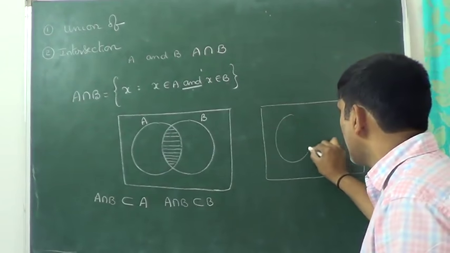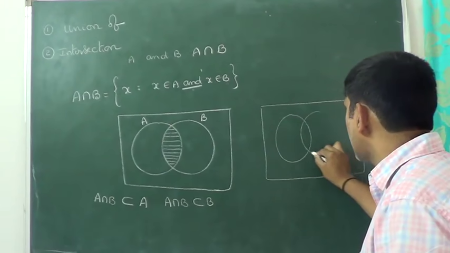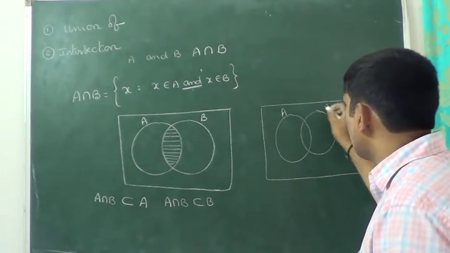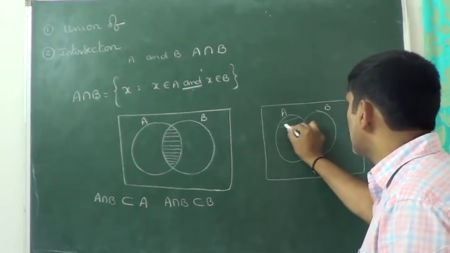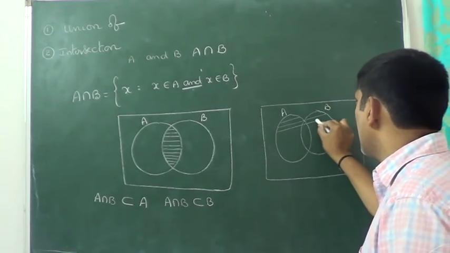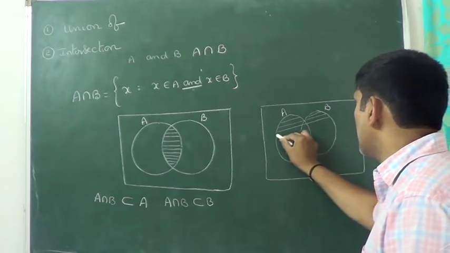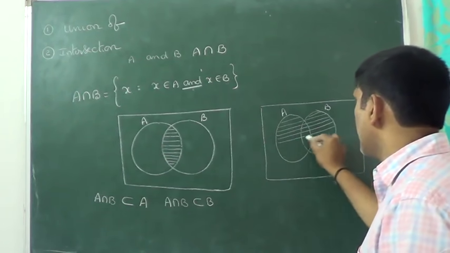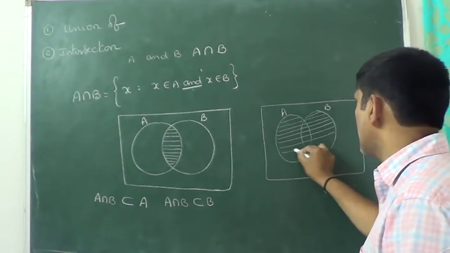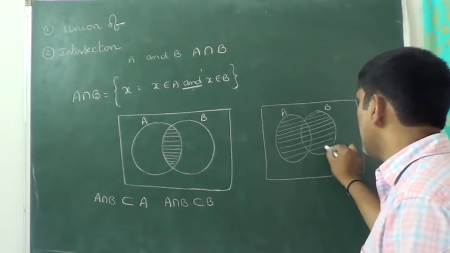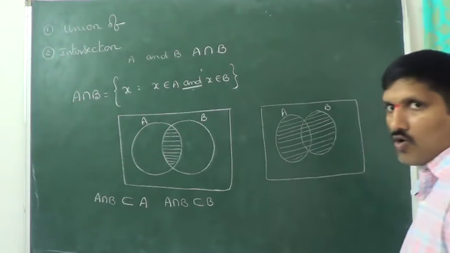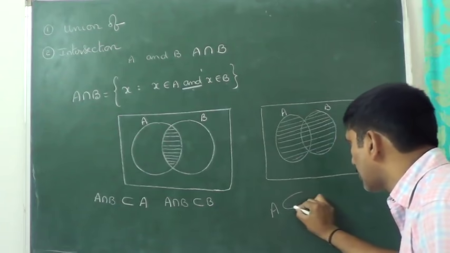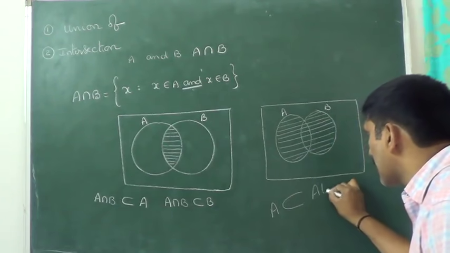This is the set A and this is the set B. As I told, the portion which I am shading represents A union B. This is the representation of A union B. Now observe here: A is always a subset of A union B, right?